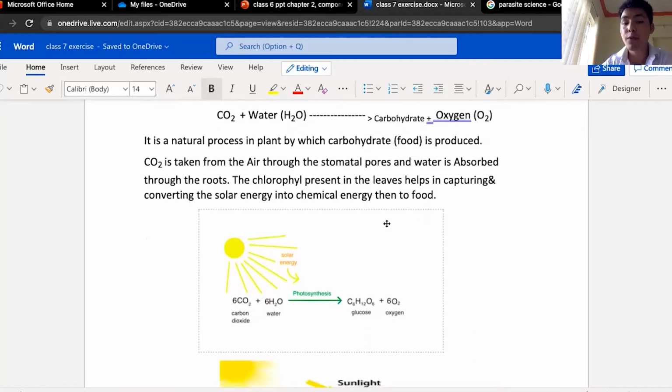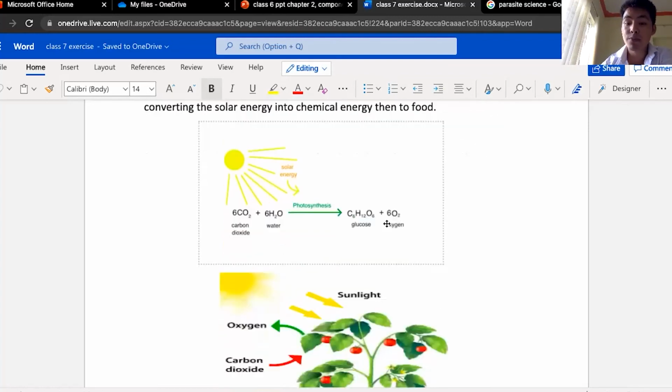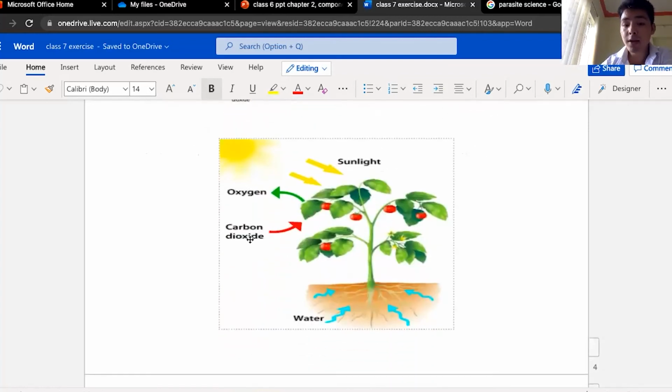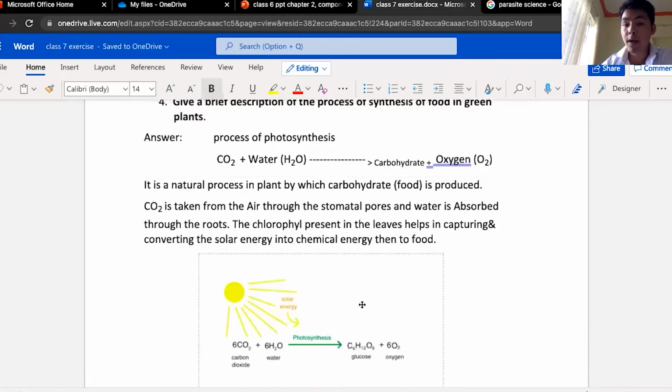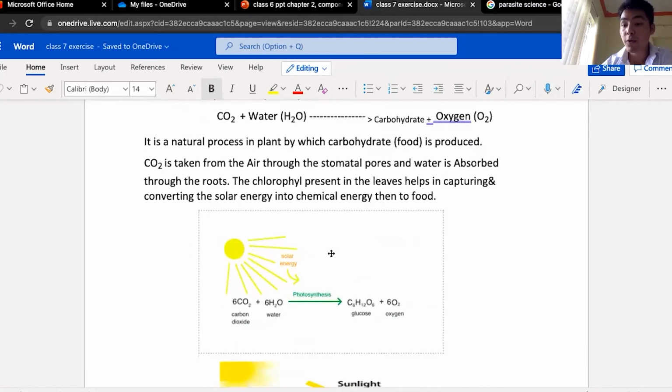CO2, carbon dioxide, is taken from the air through the stomatal pores, and water is absorbed. Carbon dioxide is taken in through the stomatal pores and water is absorbed from the leaves. So for photosynthesis to occur, we need carbon dioxide and water, right?